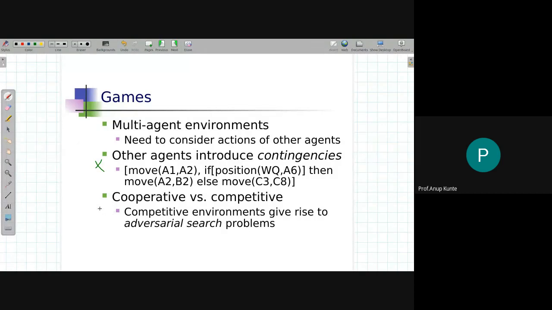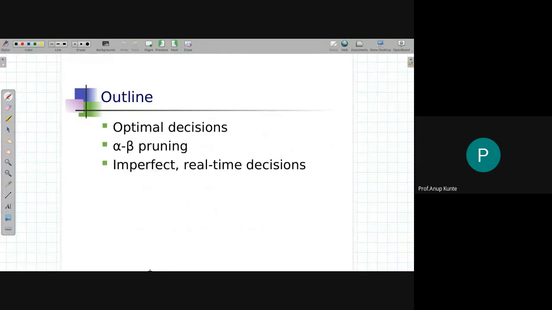We already talked about what we mean by cooperative and competitive. This is just the explanation of games. As I discussed, we are going to discuss two of the three sections that are there in the book. In the book, it is covered in four sections. Imperfect and real-time decisions are two sections. Optimal decisions and alpha beta pruning are two sections. So four sections are there in the book as far as this chapter number 6 is concerned, out of which we will be only discussing optimal decisions and alpha beta pruning.